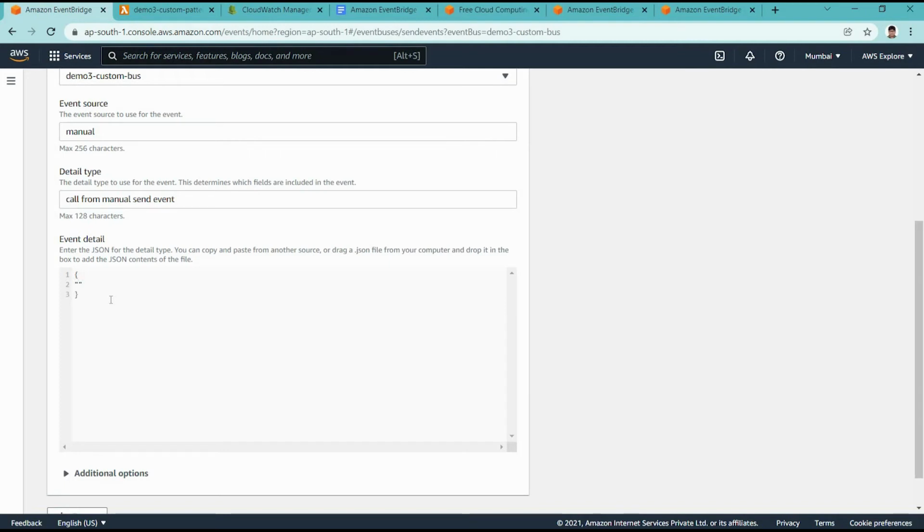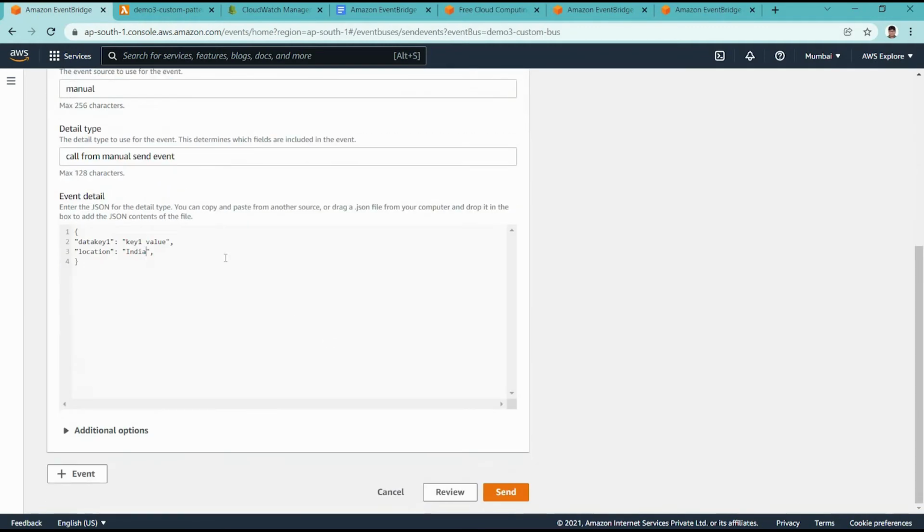Say for example, we can say key one, or data one or something like that, data key one, and value we can say key value, key one value or something like that. And here I'm also using another key, location, right? So I'm giving location and I'm passing location India. That should match with the rules we defined, right?